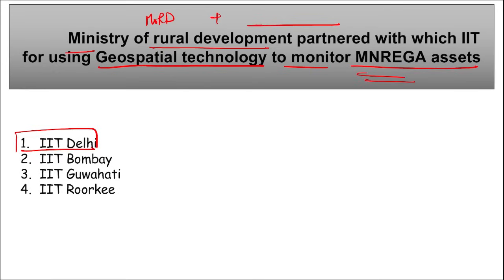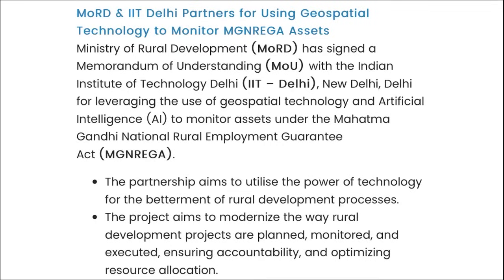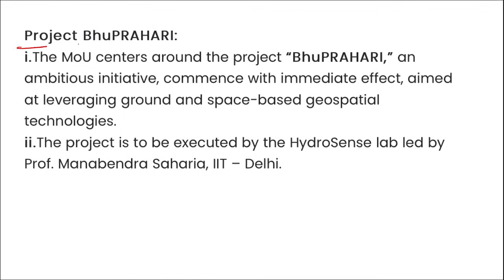This partnership will aim to utilize the power of technology for the betterment of the rural development process, and with the help of these geospatial technologies we will be able to monitor the MGNREGA assets. The project aims to modernize the way rural development projects are planned, monitored, and executed, and to ensure their accountability too. Then there is Project Bhuprahari.